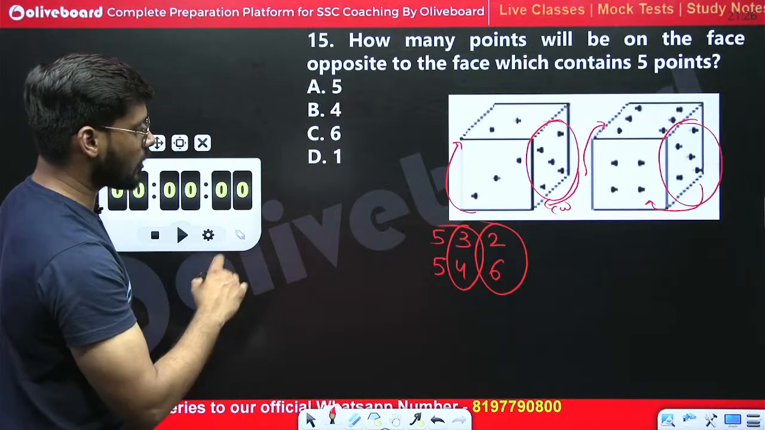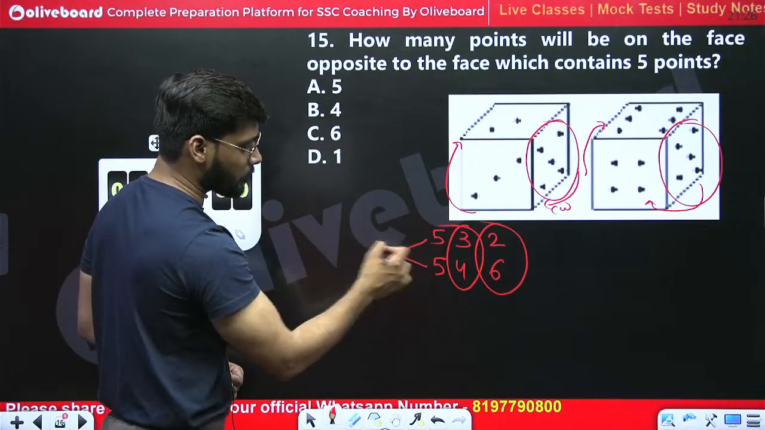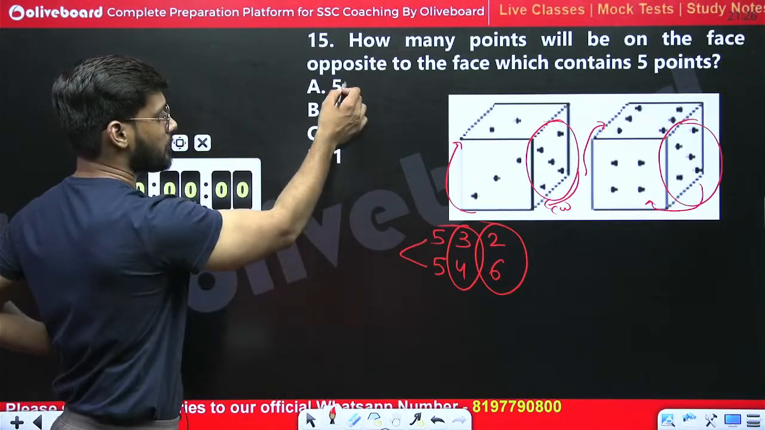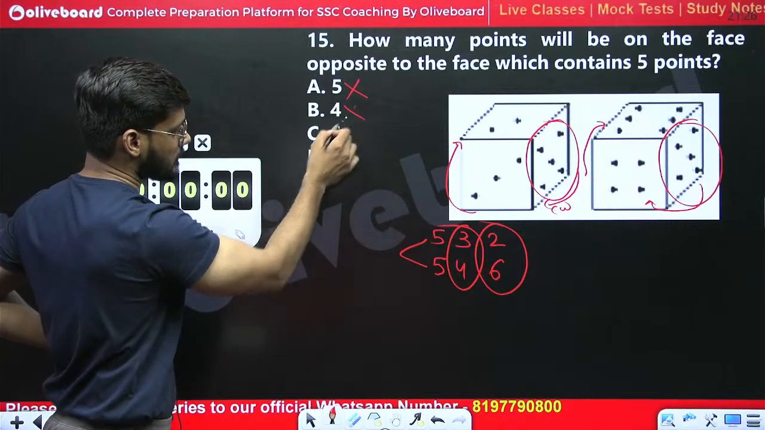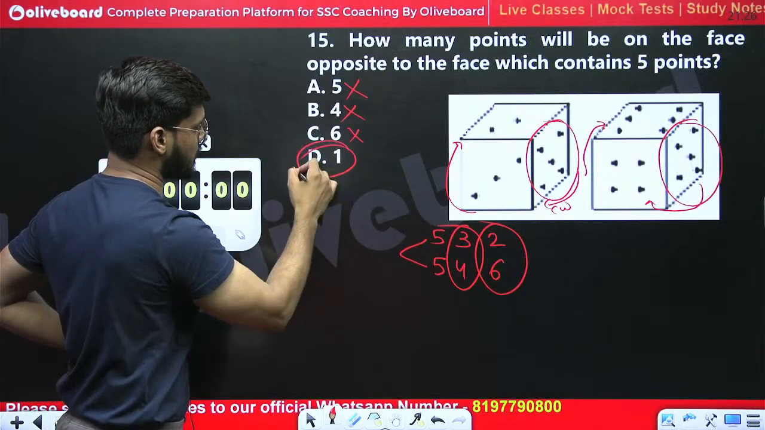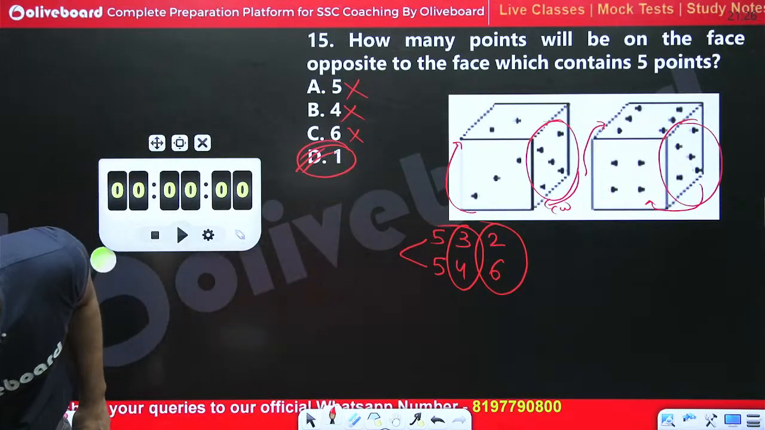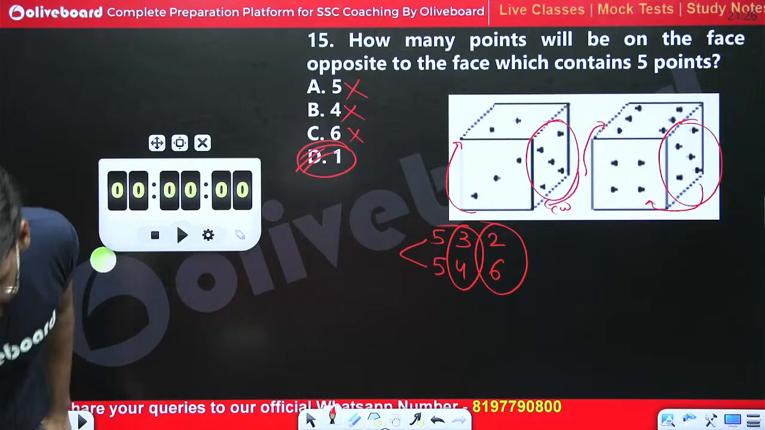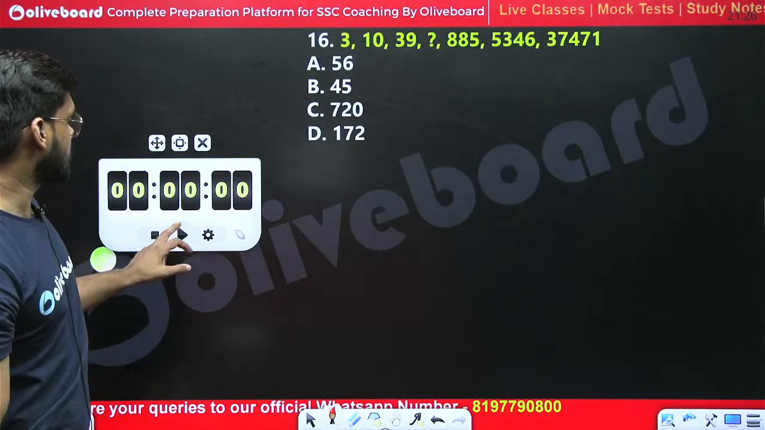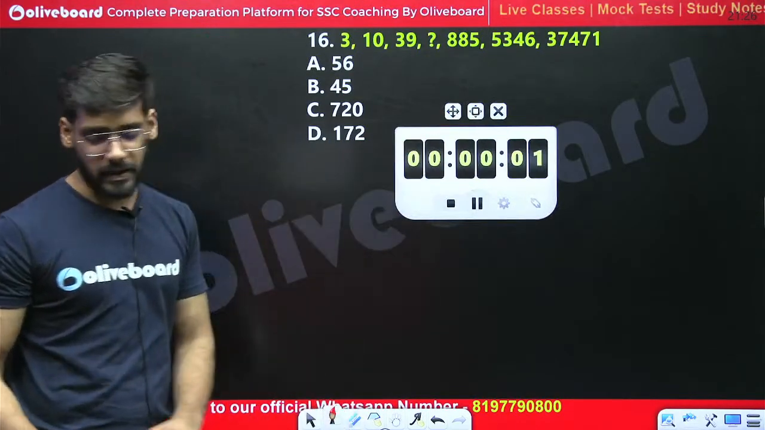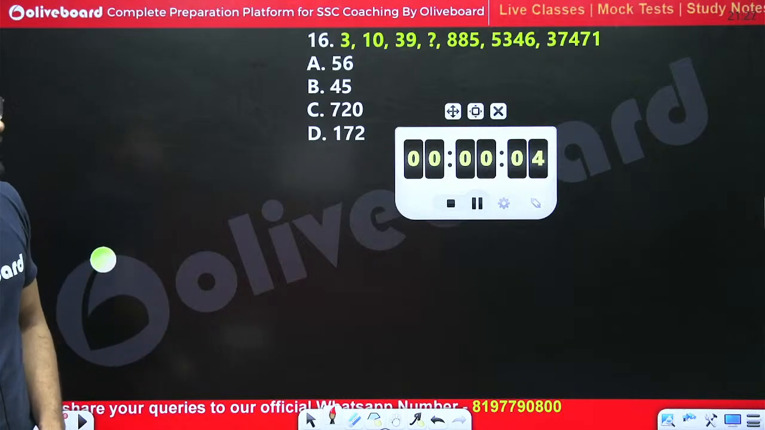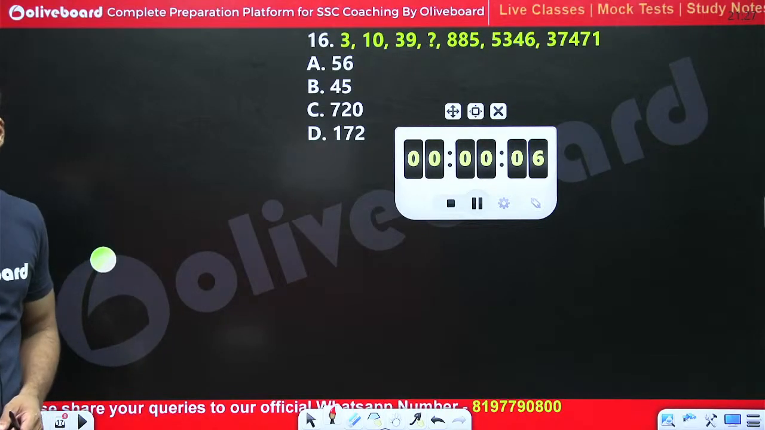Then we need to check the options, which option should be the opposite of 5. 5 cannot be the opposite of 5, 4 is not, 6 is not, only option number D is the right one. Option D is the right one, 1. D, exactly. Okay, 16th question from the series. What should be the right answer of this 16th question?